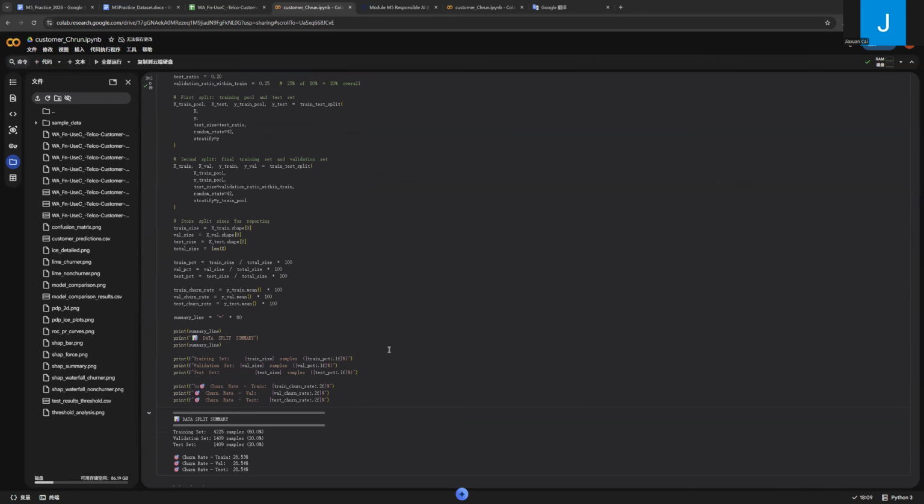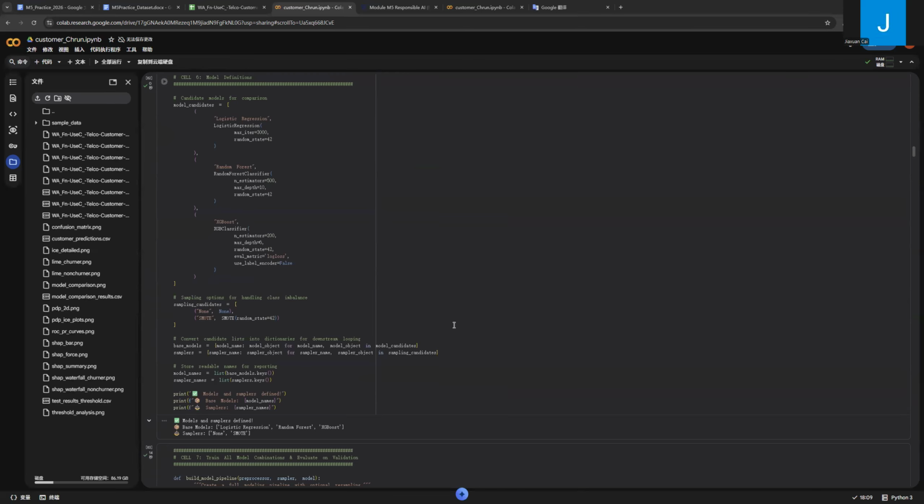The dataset is divided into three parts. 60% of the data is used for training, 20% for validation, and 20% for final testing. A stratified split is used so that the churn rate remains similar across all datasets. This is important because churn prediction is often an imbalanced classification problem.